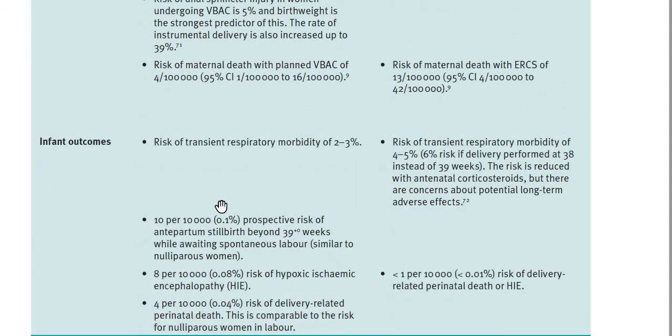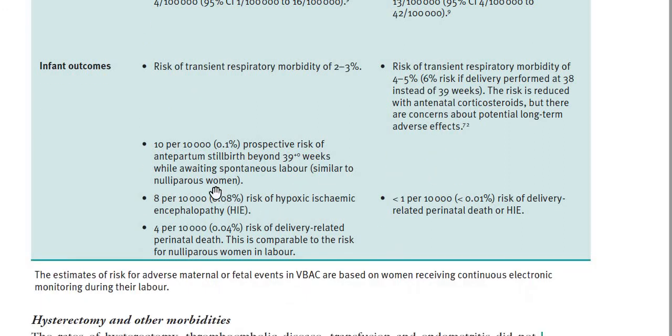Regarding the fetal outcomes, in the SVD, the risk of transient respiratory morbidity is 2 to 3%, while if the baby is born by repeat cesarean, the chance of respiratory morbidity is 4 to 5%. So you can see that it is higher than the SVD. Why? Because when the babies are passing through the birth canal, excessive fluid in the fetal lungs is squeezed out, but this doesn't happen in cases of repeat cesarean section. So the chance of RDS is high, so we need to give them corticosteroids.